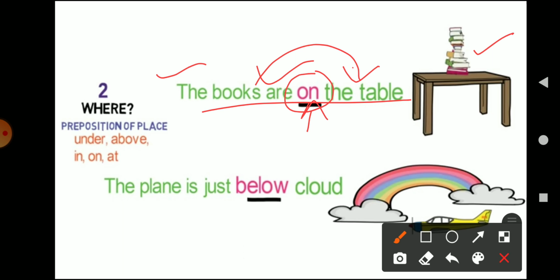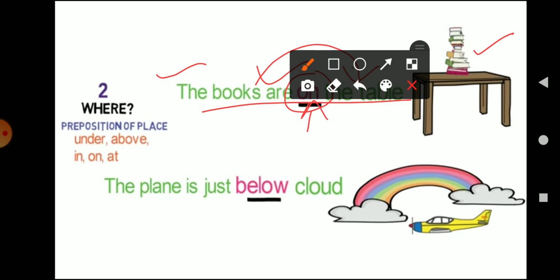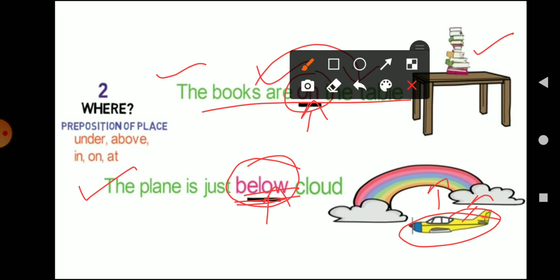Right. Similarly, if we talk about the second example, the plane is just below the cloud. So where is the position of the plane with respect to the cloud? It is below the cloud. Here the word below is basically preposition of place, which is telling us about the placement of the plane with respect to the cloud. Where is the plane with respect to the cloud? It is below the cloud, right?